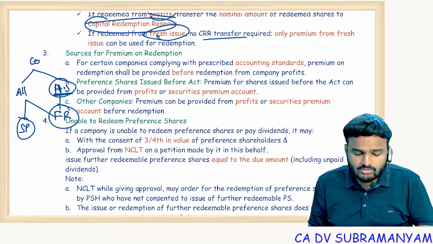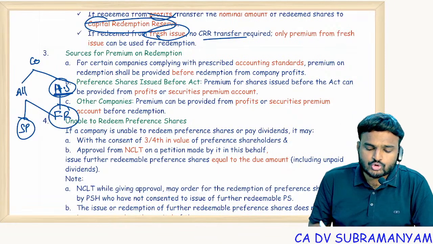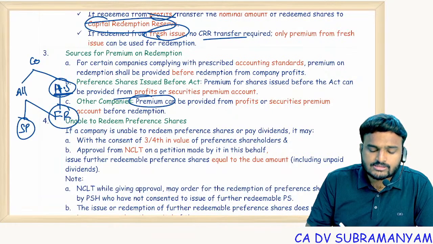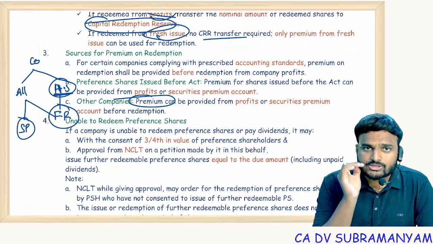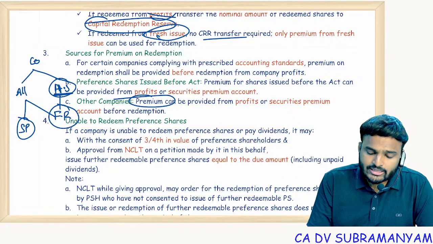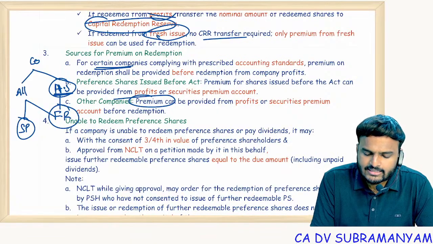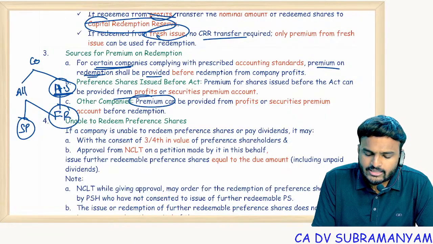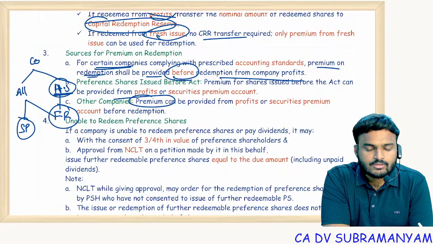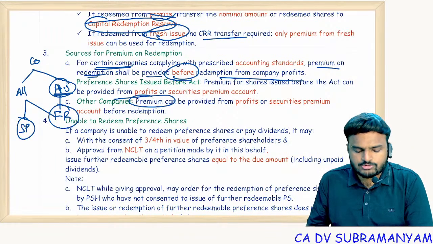Getting it? Now priority: for premium on redemption, first you utilize securities premium, because utilization of securities premium has a lot of restrictions. So first you utilize it. Next you can utilize free reserves. That's what, for certain companies, premium on redemption is provided before redemption from company profits. Getting it? But if you are following accounting standards, free reserves is the only option.